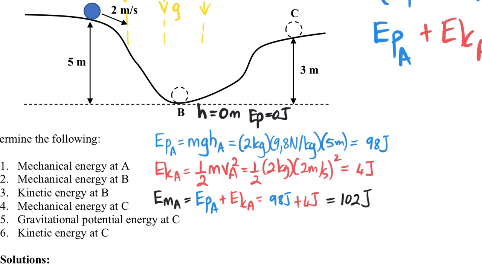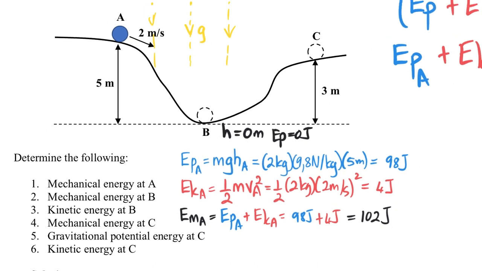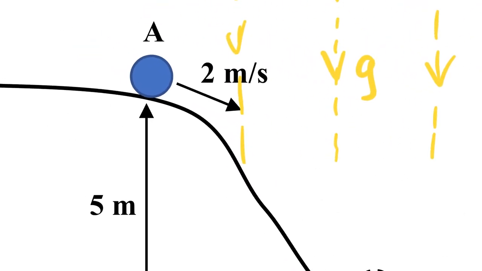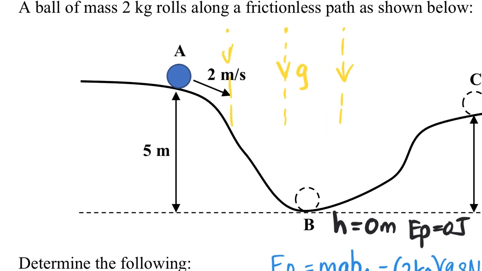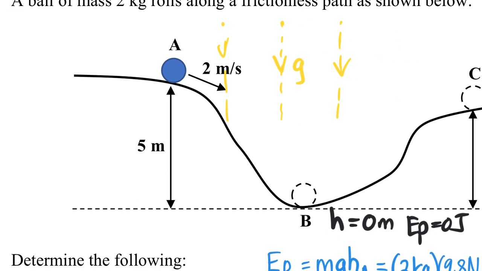So that means that the total energy of the ball at A is 102 joules, 98 of which consists of potential energy due to the height of the ball above ground level, and the other 4 joules because of the motion that the ball has.